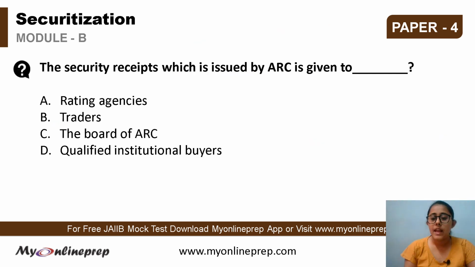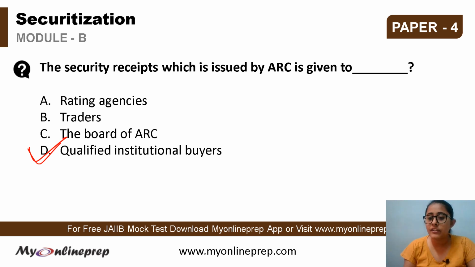And now we have the last question of today's session, that is, the security receipts which are issued by ARC, the asset reconstruction companies, are given to, the options are rating agencies, traders, the board of ARC, or the qualified institutional buyers. So here the correct option is D, that is qualified institutional buyers. Whatever security receipts are generated, these are issued by the ARC and given to the qualified institutional buyers.